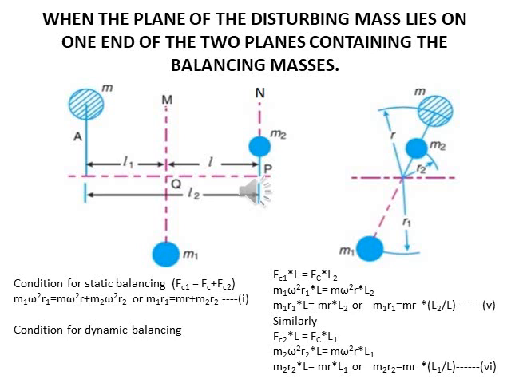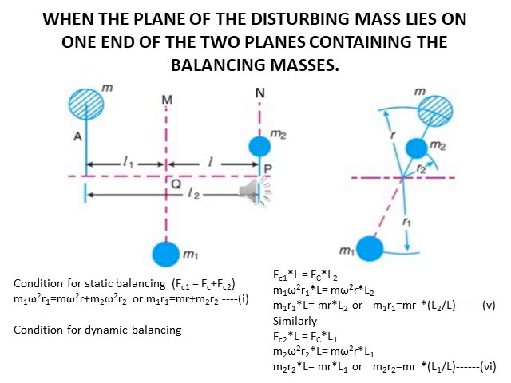Now for dynamic balancing, to find the balancing force in plane M, we take moments about P. For this we get Fc1 into L = Fc into L2. By this calculation we get the dynamic balancing equation, which is m1 r1 = mr L2 upon L.